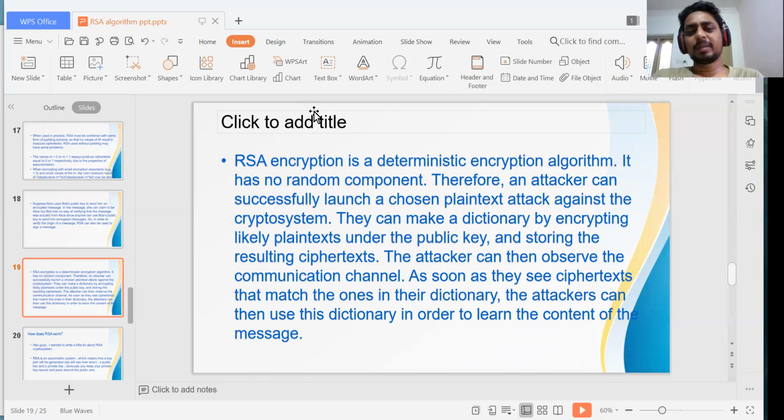RSA encryption is a deterministic encryption algorithm. First, it has no random component. Attackers can successfully launch a chosen plaintext attack against the system. They can make a dictionary by encrypting likely plaintexts under the public key and storing the resulting ciphertexts. The attackers can observe the communication channel, and as soon as they see a ciphertext that matches one in the dictionary, they can use it to learn the content of the message.